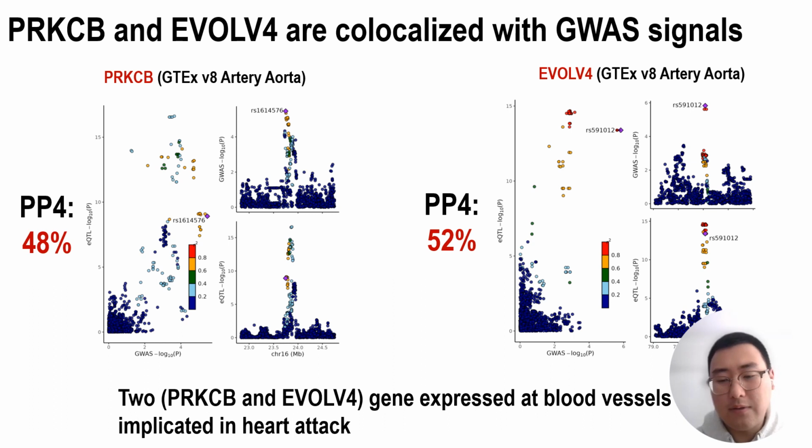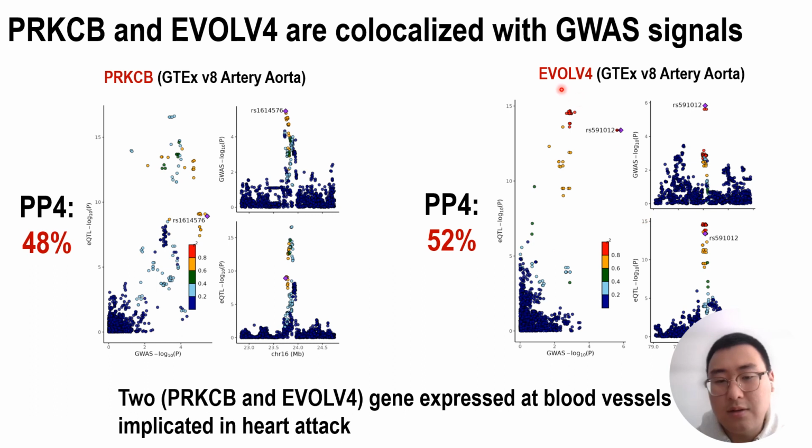We've done the same kind of analysis in our study on the 29 novel loci and found two of them, PRKCB and ELOVL4 to be specific, being colocalized with our GWAS signal. On the left side is the expression of PRKCB in the aorta, which is the big blood vessel, and we can see the GWAS p-value is colocalized with the expression p-value of PRKCB at around 48%.